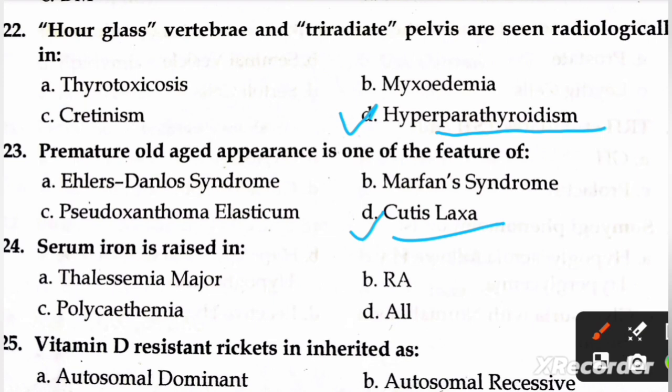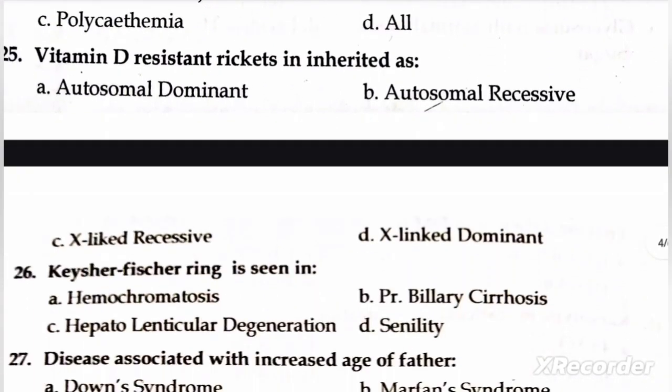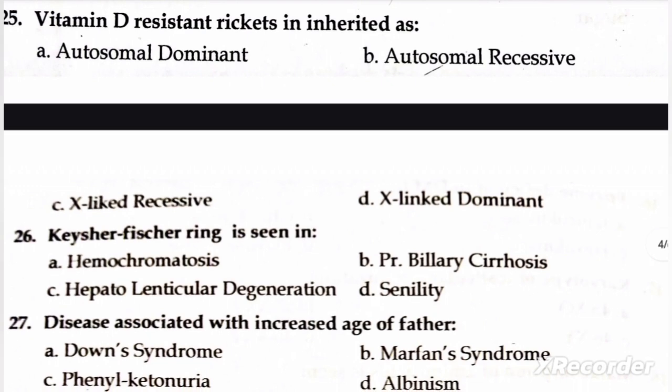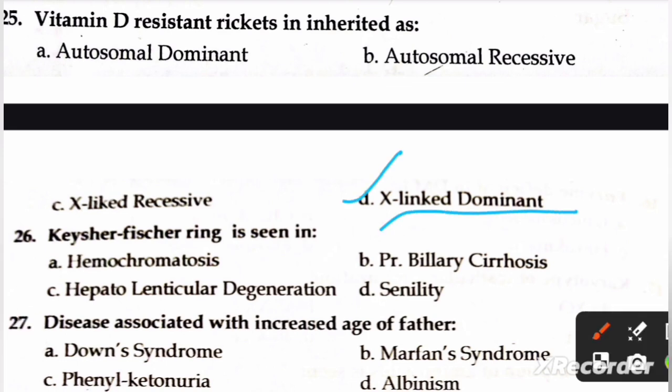Next question is, serum iron is raised in A, thalassemia major, B, RA, C, polycythemia, and D, all. Right option is A, thalassemia major. Next question is, vitamin D resistant rickets inherited as A, autosomal dominant, B, autosomal recessive, C, X-linked recessive, and D, X-linked dominant. Right option is D, X-linked dominant.